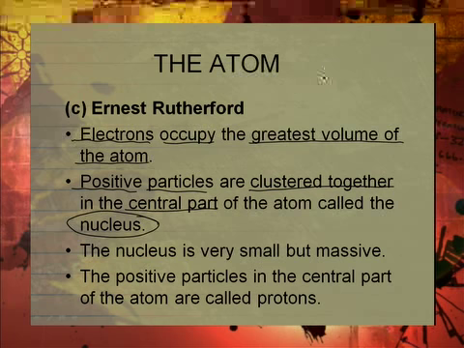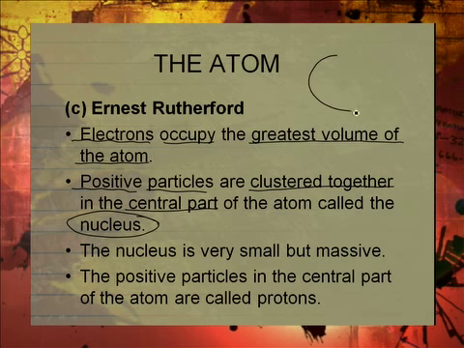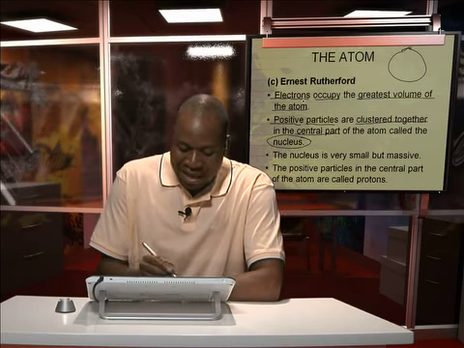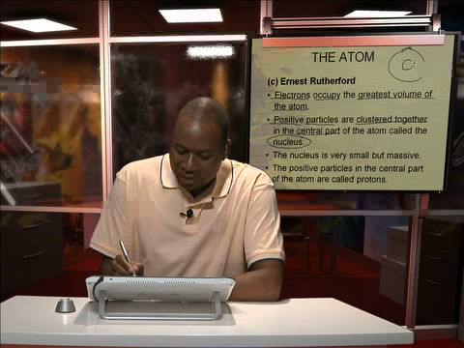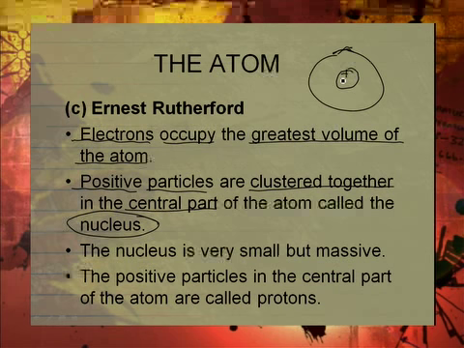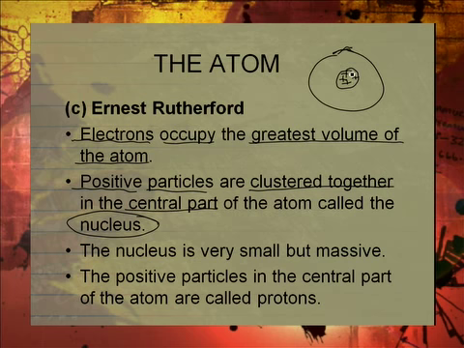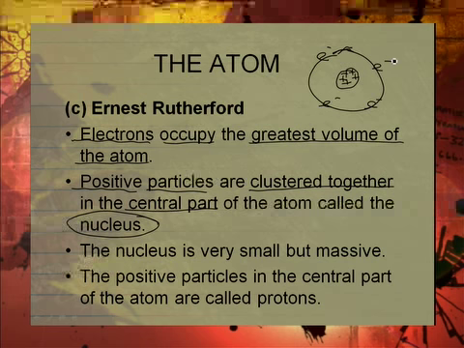So instead of the evenly spread positive and negative charges, Ernest Rutherford says there will be a central part occupied by positively charged particles, and all around it will be electrons.